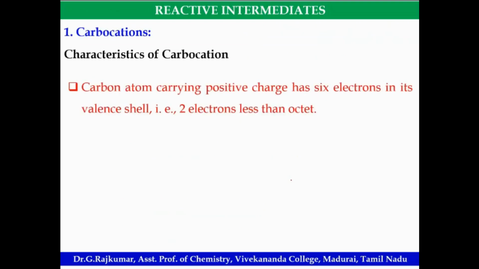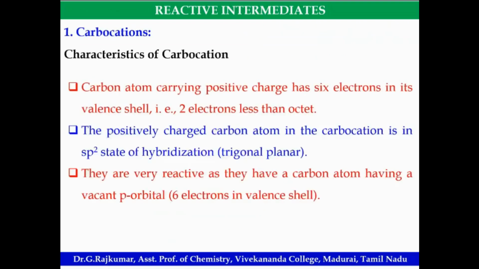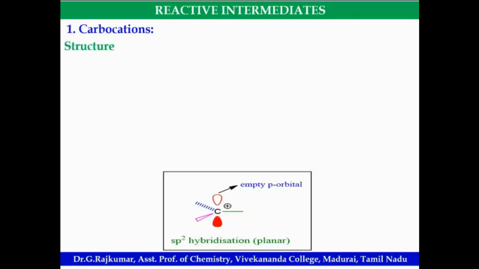Then what are the characteristics of a carbocation? Carbocation is electron deficient. It has only 6 electrons in its valence shell. The geometry is trigonal planar. The hybridization is sp2. Look at this, sp2 hybridization. So there is an empty p orbital. அதான் நம்ம அரோமேட்டிக்ஸ் டிஸ்கஸ் பண்ணும்போது சொன்னோம், கார்போகேட்டையான் ஒரு empty p orbital இருக்கும், so that delocalization ஃபேவரா இருக்கும். Planar.